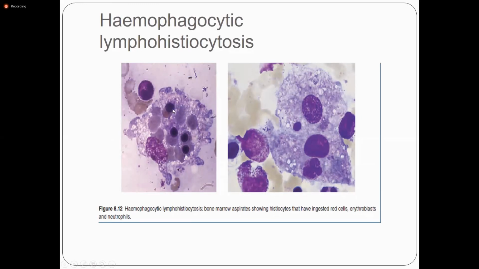They phagocytose the red cells, platelets and nucleated marrow cells. They phagocytose all the cells of the marrow, and laboratory abnormalities include a very high ferritin level. You can see the high ferritin level in this patient, hypertriglyceridemia, high serum levels of interleukin-2 receptors, and low levels of natural killer cells and cytotoxic lymphocytes.